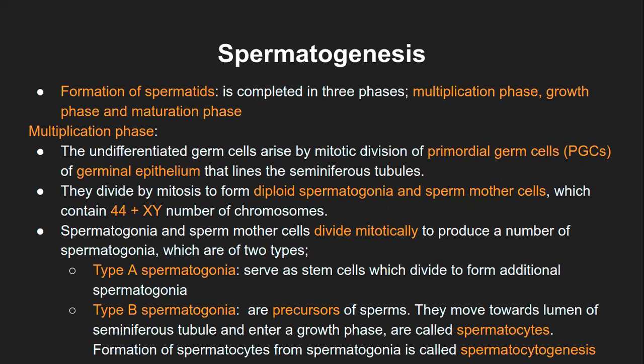Before entering the growth phase, it has differentiated from spermatogonia to spermatocyte. This process is known as spermatocytogenesis, because it is forming spermatocytes, its genesis. So that is type B spermatogonia and the process of spermatocytogenesis.